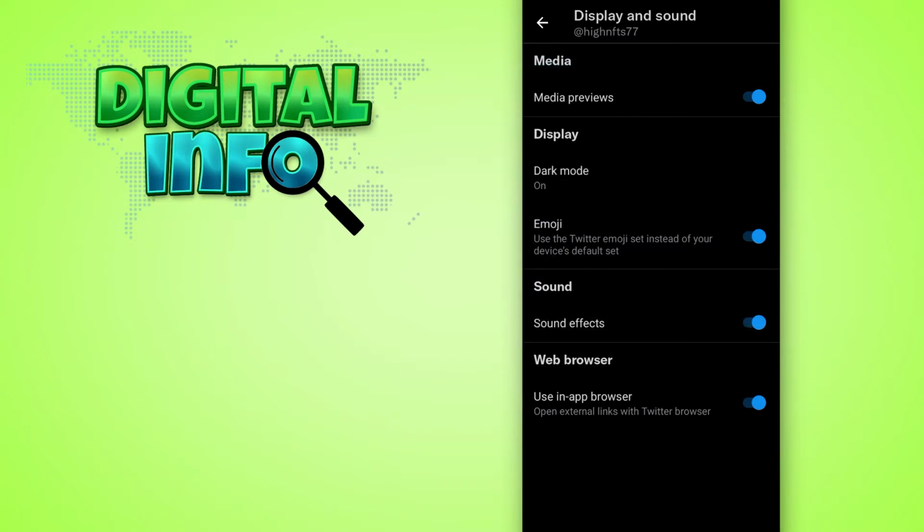So if the bar is on the right side, it will be enabled. So you can just simply shift this bar or dot to the left side. So now you are able to disable sound effects on Twitter.